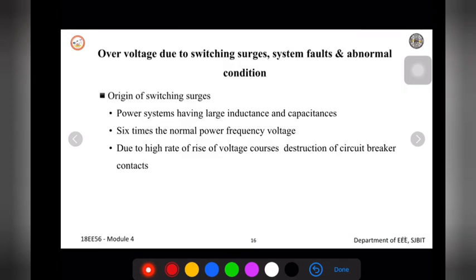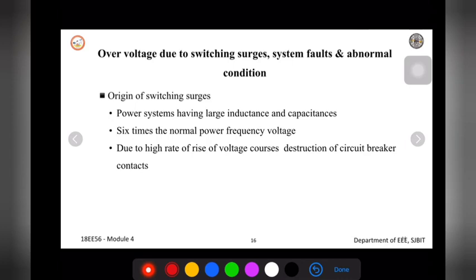So next we have overvoltage due to switching surges, system fault, and abnormal conditions. We know that in a power system, overvoltage happens because of these conditions. It could be lightning, it could be switching surges, any system fault, and any abnormal condition which is happening within the power system. With respect to these cases, there will be an overvoltage in your power system.